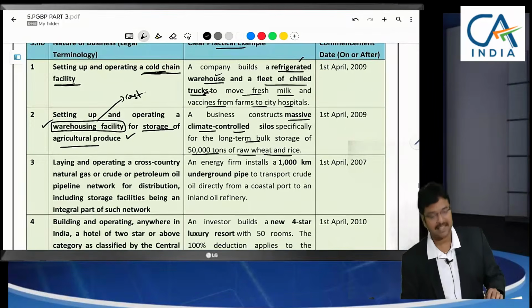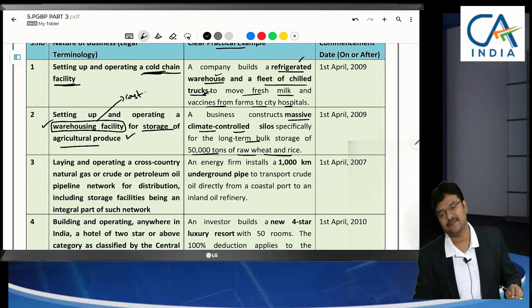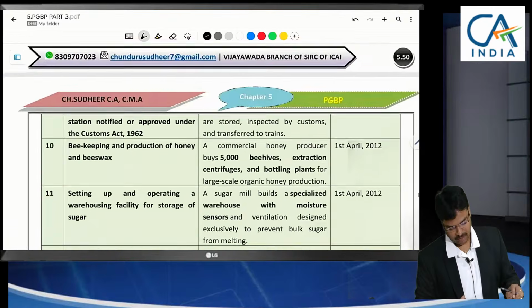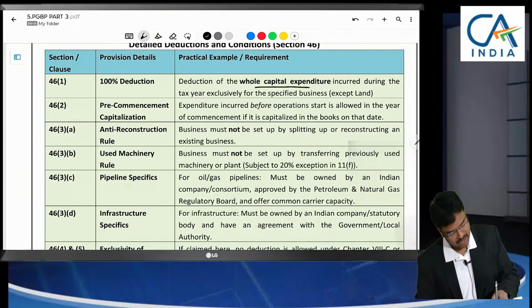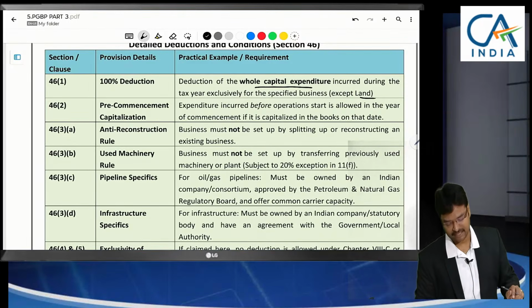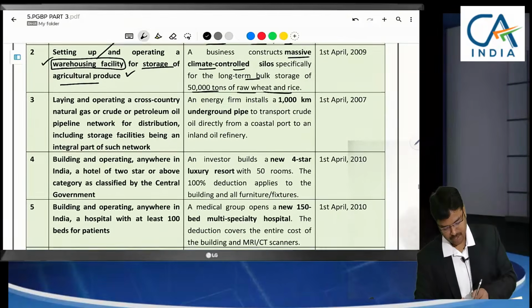Sir, once again I say, for these businesses we can claim 100% of the capital expenditure as deduction. What are those businesses? We are seeing here. And some special points were also there. The whole capital expenditure can be claimed except land. Land is an investment. Next, cross country pipelines for transport of crude and petroleum oil.